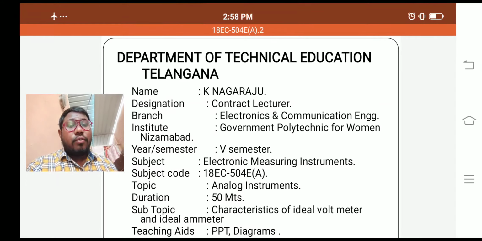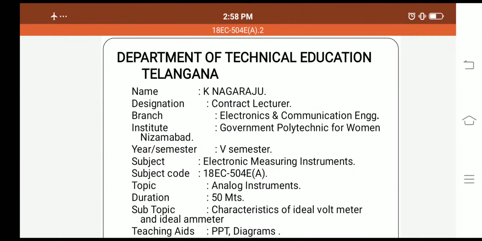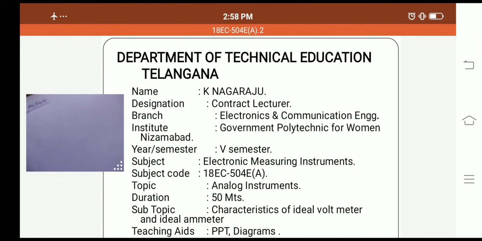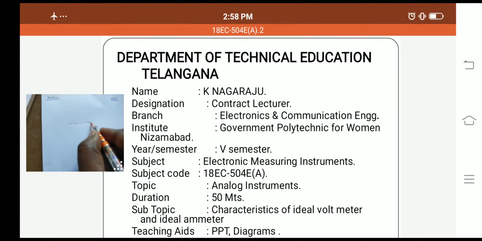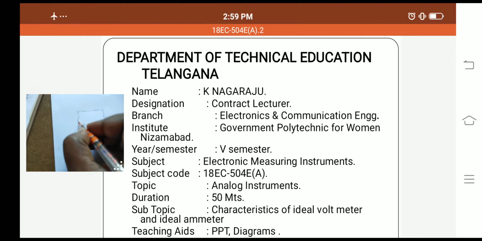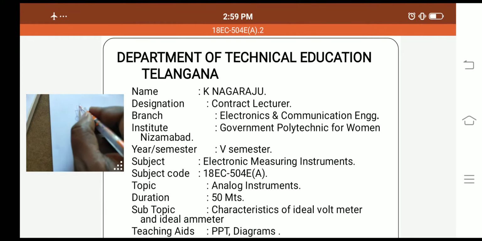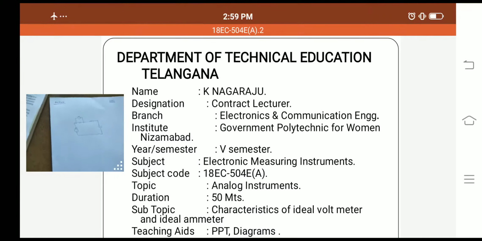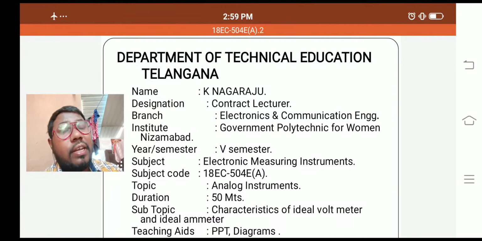Here I have constructed one circuit. The circuit is an analog circuit. In this particular circuit, I am taking one resistor, then one inductor and capacitor, and one voltage source. With respect to this resistor, I calculated some current. That means, in this particular circuit, I have constructed one circuit.